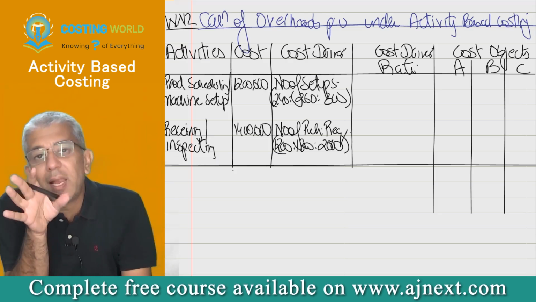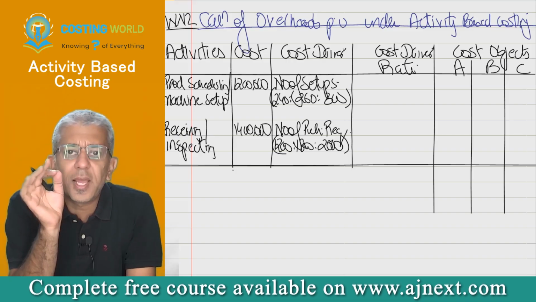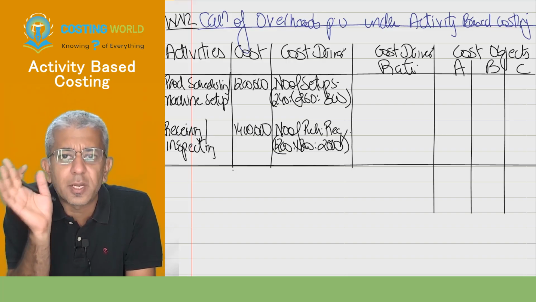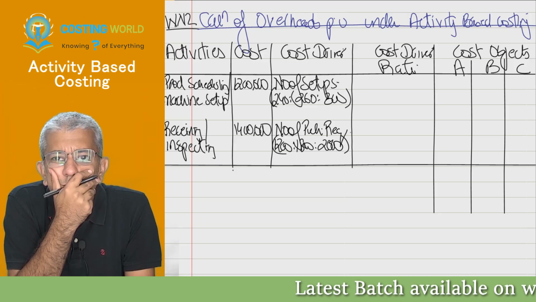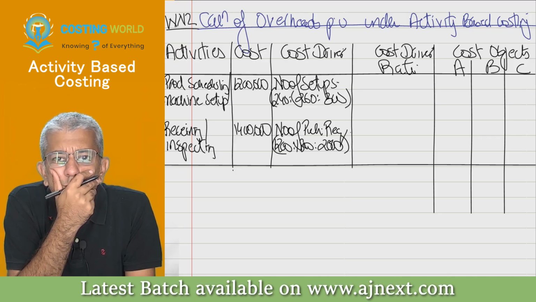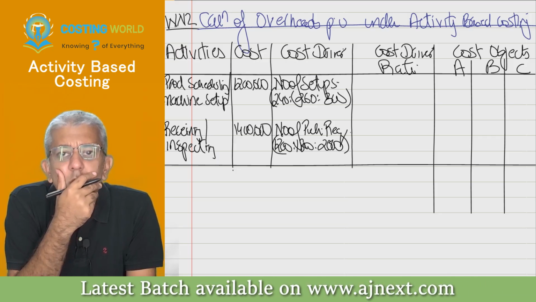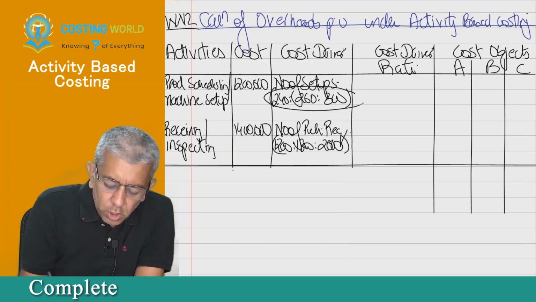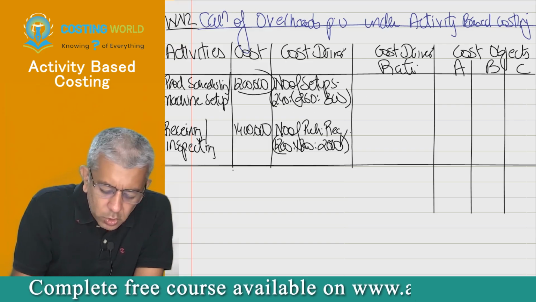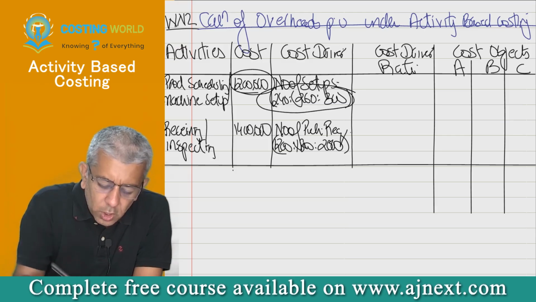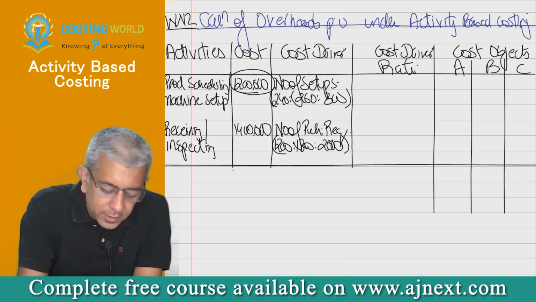Listen, 12 lakh rupees is your total cost. Can you say 12 lakh rupees is your total cost for how many setups, beta? 5,000, 5,000, 800, okay. Total of these three things. So 12 lakhs is the total cost for 800 setups. Please just divide.